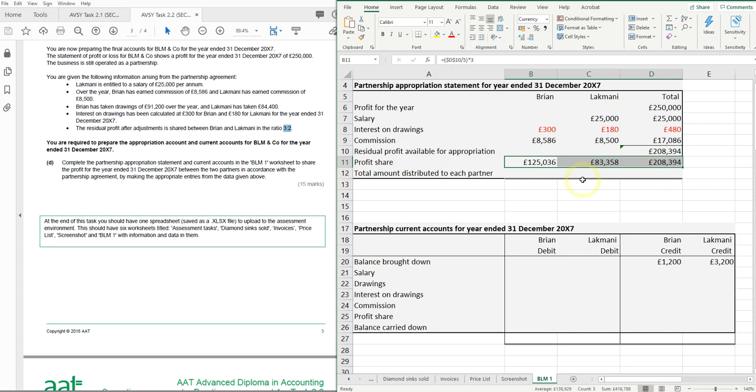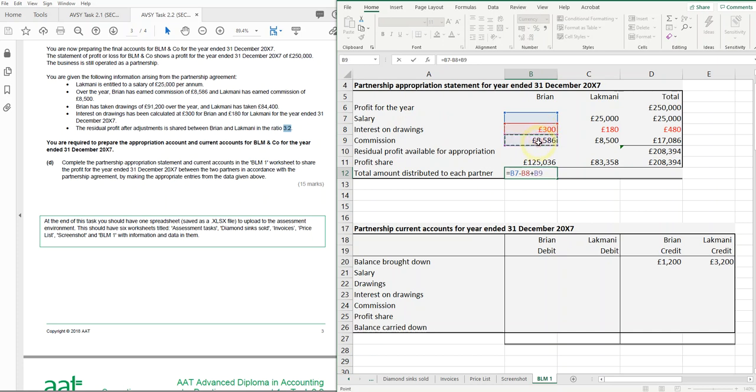And then finally what we're going to do is we're going to now total down. Let's start off with Brian. So it's always going to be salary, of which Brian has 0, less any interest owed back to the business on drawings, plus commission, plus profit share. And then I'm just going to draw that across.